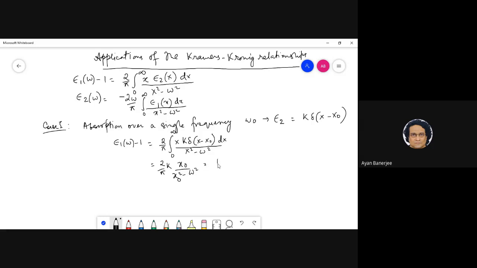So basically, we can write this as some k dashed by omega 0 square minus omega square, right? K dashed is nothing but 2 by pi omega 0 k. And so how does the absorption characteristic look?